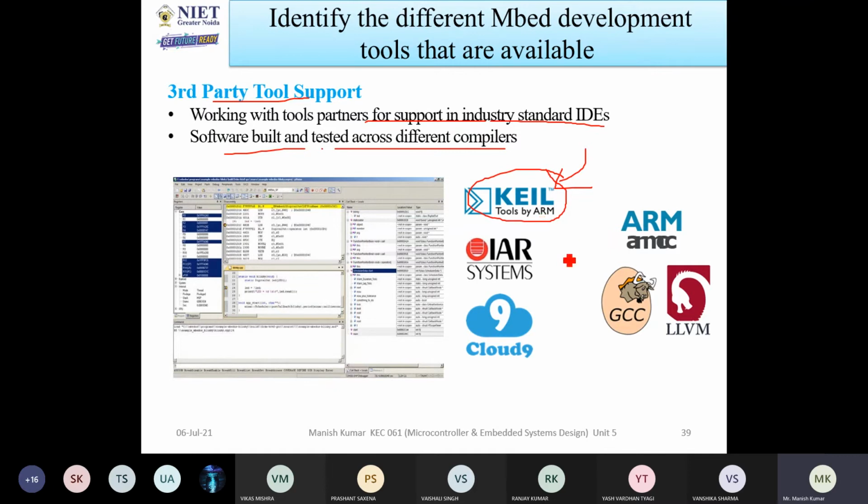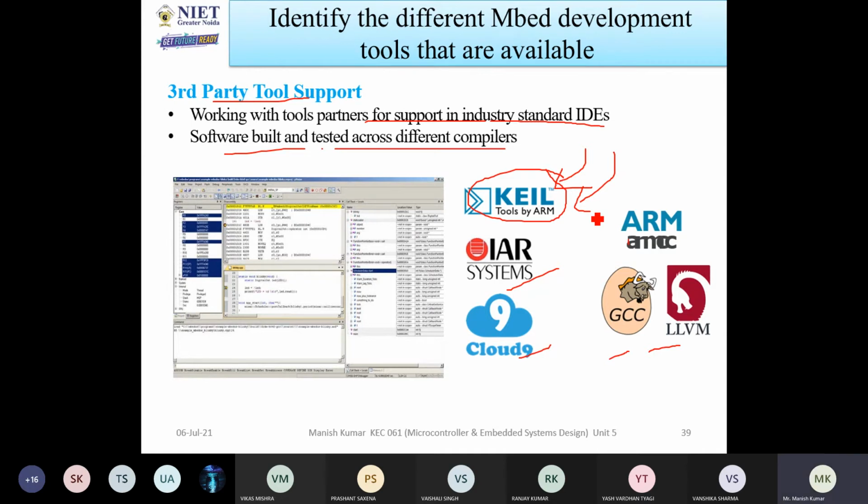So we can use these software: Keil, IAR Systems, Cloud 19, ARM GCC, LLVM. With the help of this, you can write programs, and after writing the programs, you can debug the hardware, and then you can test it.